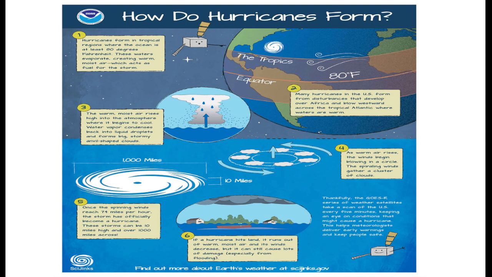Number four, as warm air rises, the wind begins blowing in a circle. The spiraling wind gathers a cluster of clouds.